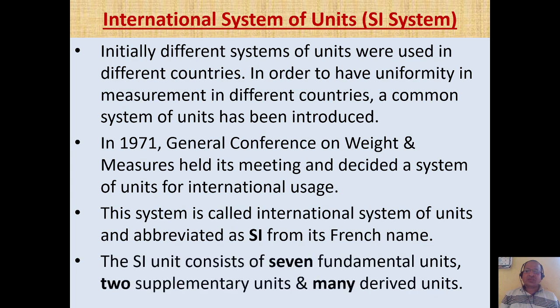And nowadays we are using only the SI system of units, which consists of 7 fundamental units, 2 supplementary units and many derived units.